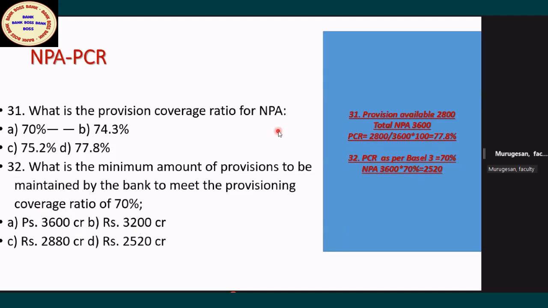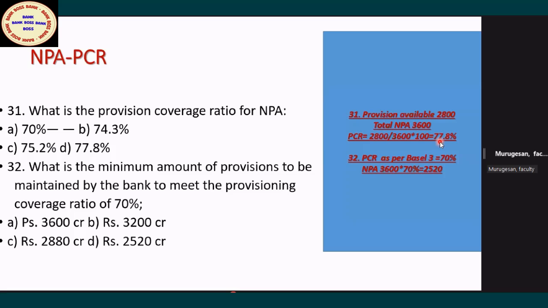What is the provision coverage ratio for NPA? The provision is 2,800, and total NPA is 3,600. In percentage, 77.8 is the PCR. That is also called PCR. Now tell me, have they achieved the mandatory guideline? Yes, they achieved it. What is mandatory? PCR is 70%. So they are above the mandatory level.